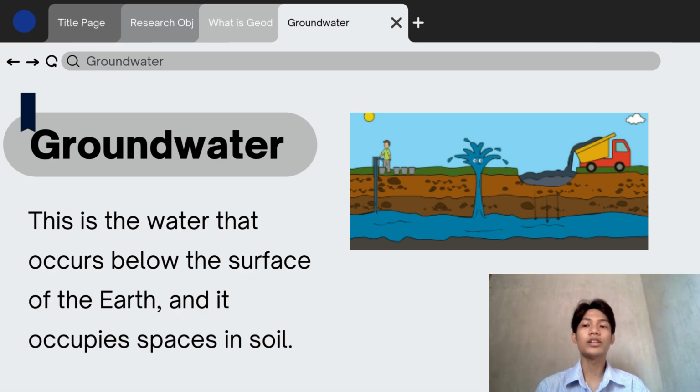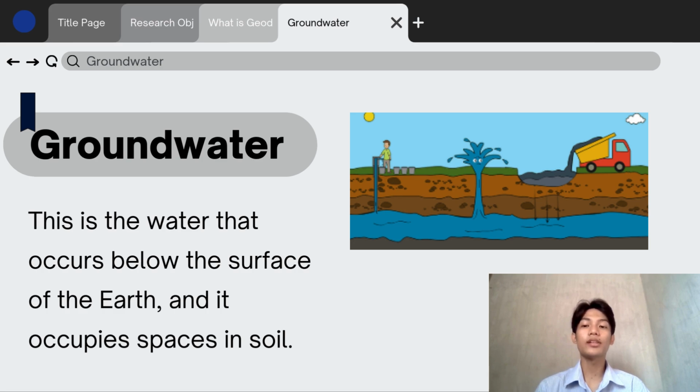So groundwater is the water that occurs in the Earth's surface. It occupies space in the soil. According to the article of Britannica, most of the groundwater comes from the precipitation, and when the soil zone becomes saturated, it will eventually come downward.